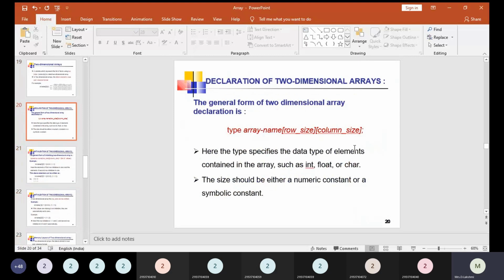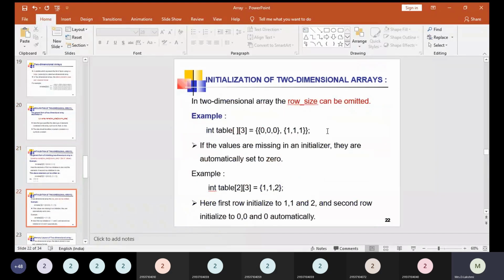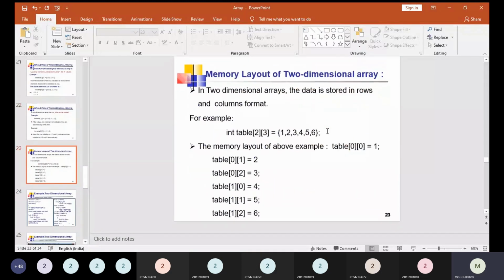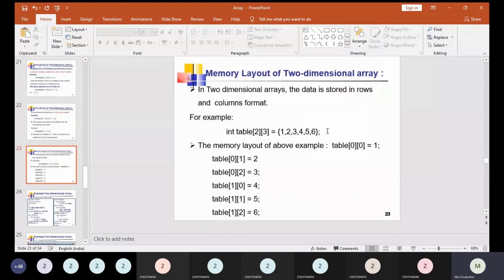Before that, we saw how to declare a two-dimensional array, how values can be initialized for it, and the ways to initialize them. We also saw how the values get stored: in a two-dimensional array, the elements are stored in table format. Since the table has rows and columns, we can say it is a matrix format, right?